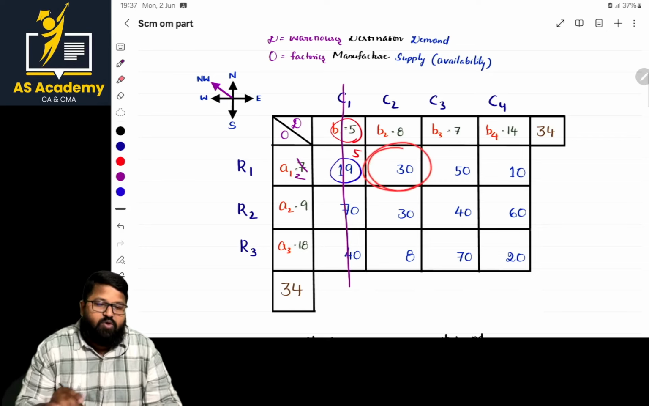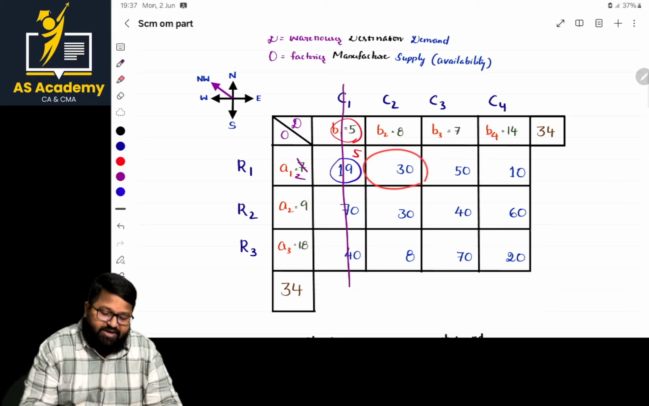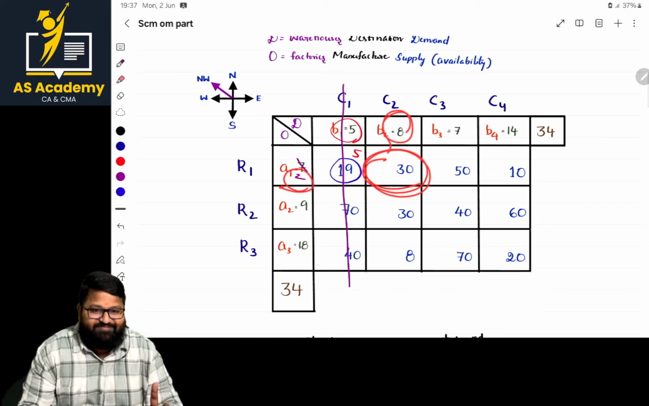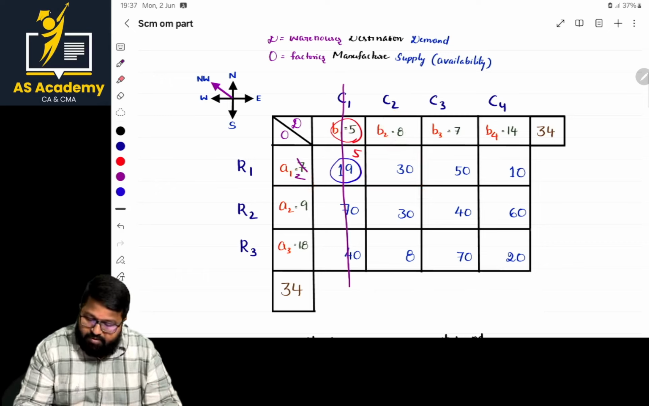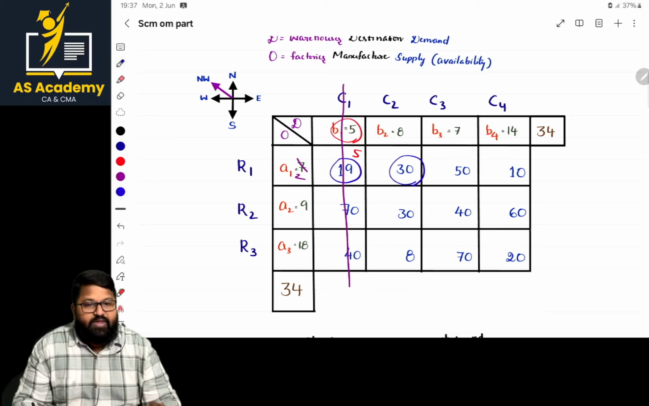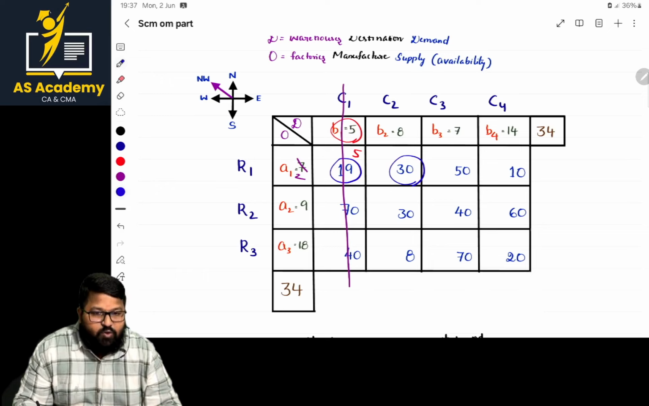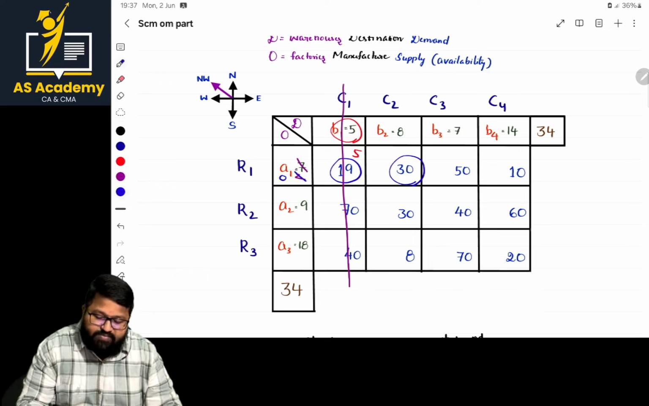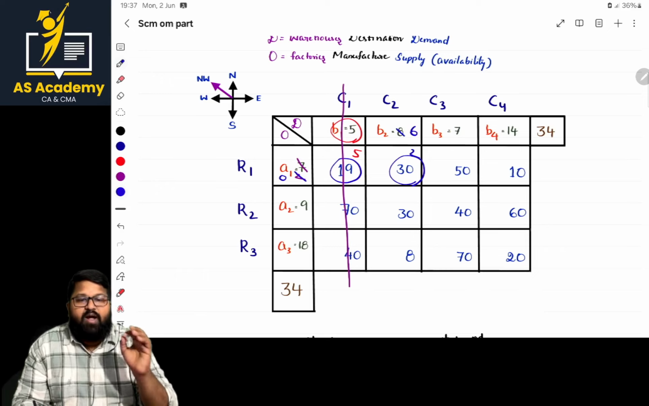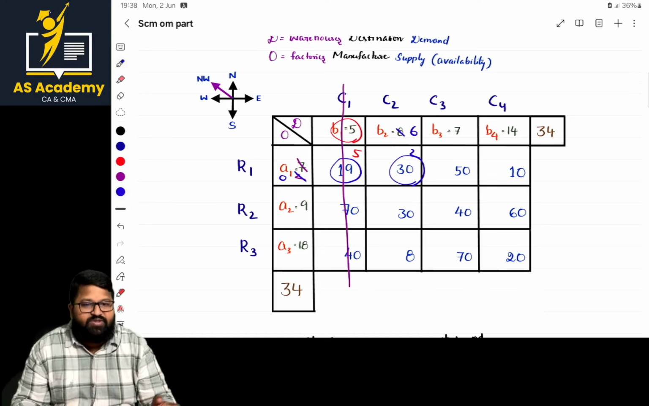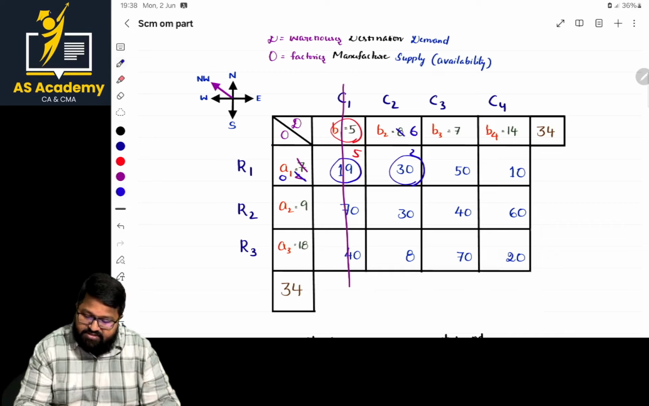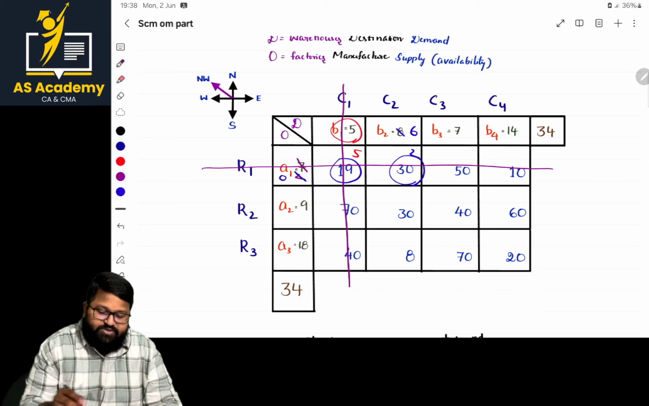So this is the northwest corner. Now the same process. At this point, what are the options? Either 8 or 2, whichever is lower. At this point, 8 or 2, whichever is lower, 2 is lower. So this became 0 and here it became 6. So how much did we allocate? 2 we allocated. Now which part, column or row, became exhausted? That is supply or demand, which is exhausted, we have to identify. In our case, this row part became exhausted.